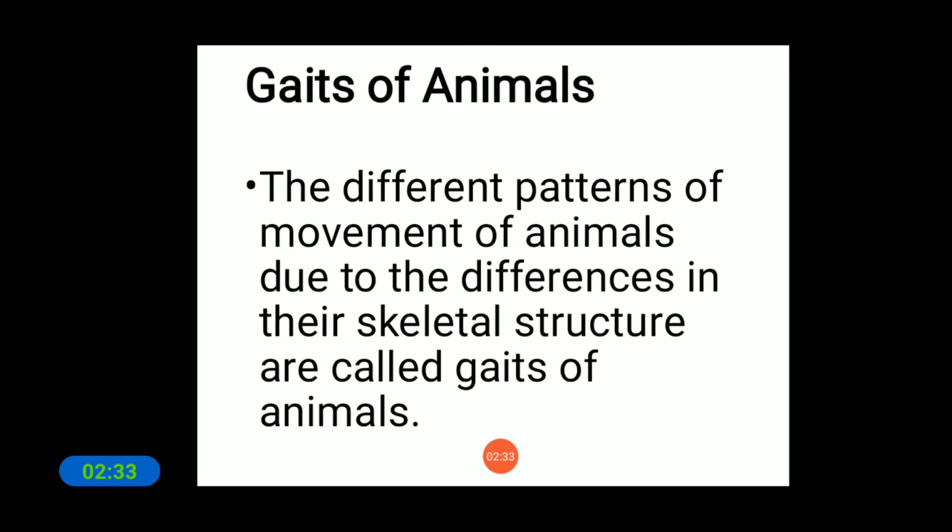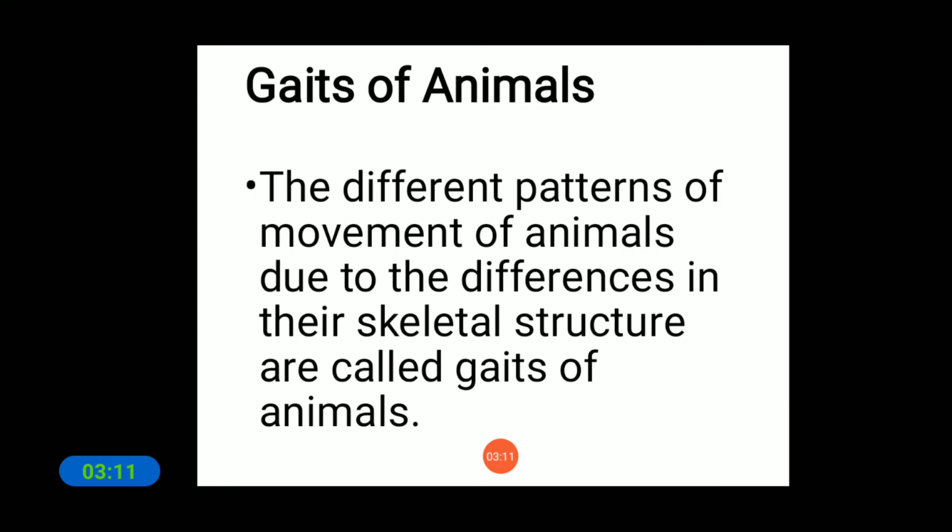Why do we see these changes in their movement? Because of their skeletal structure. This is what we call gaits of animals. The definition of gaits of animals is the different patterns of movement of animals due to the differences in their skeletal structure.